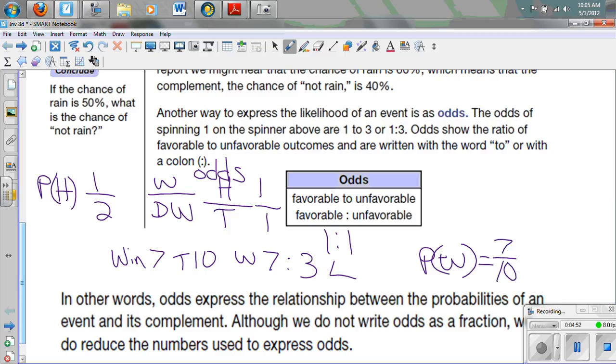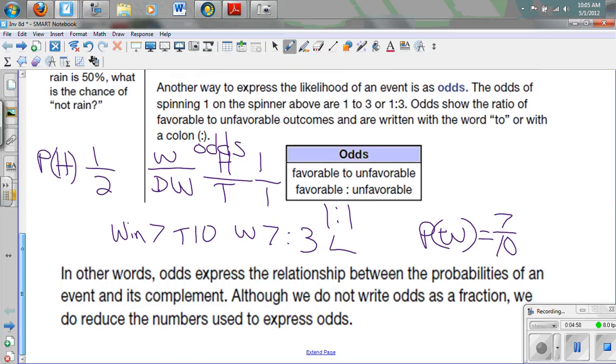Okay? So please be very careful that you do not confuse odds and probability. They're 2 different things. And remember, we don't write odds as a fraction, usually. We usually express them with the "to" or the colon, one or the other.